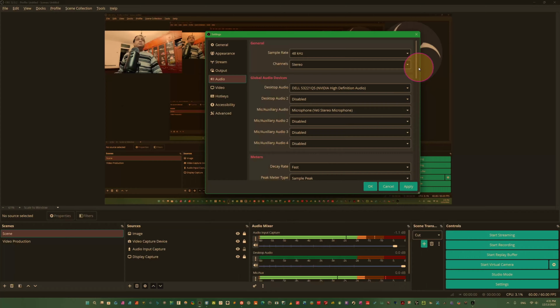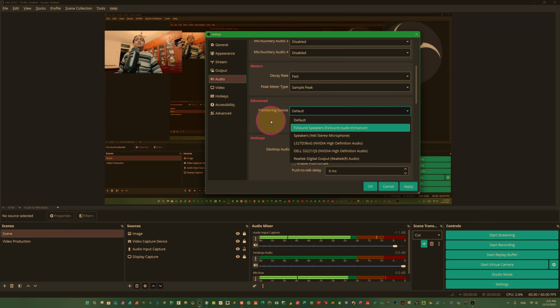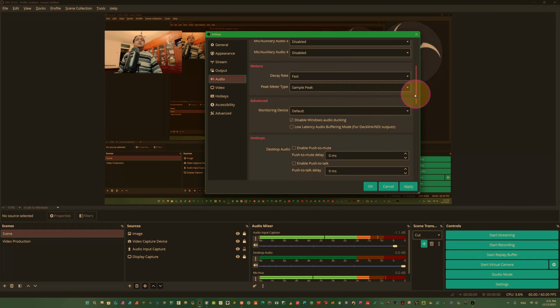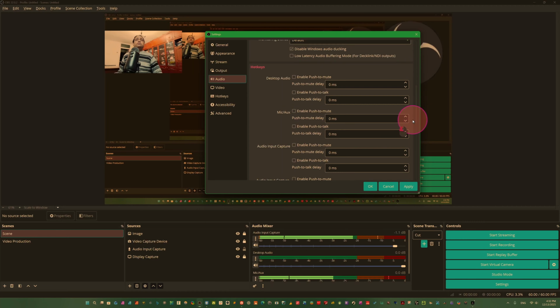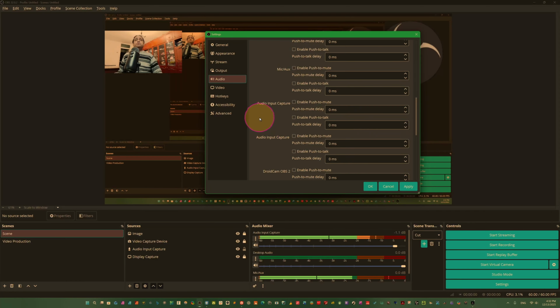Everything is okay. Meter, fast, advanced. It will be monitoring meters. I put this on default. Sample peak meter type, sample peak, decay rate. Fast is okay. Try medium. Slow is not good. Medium or fast. I put this on fast, and from here you can set up hotkeys for your live streaming. You see audio input capture, mic or auxiliary.